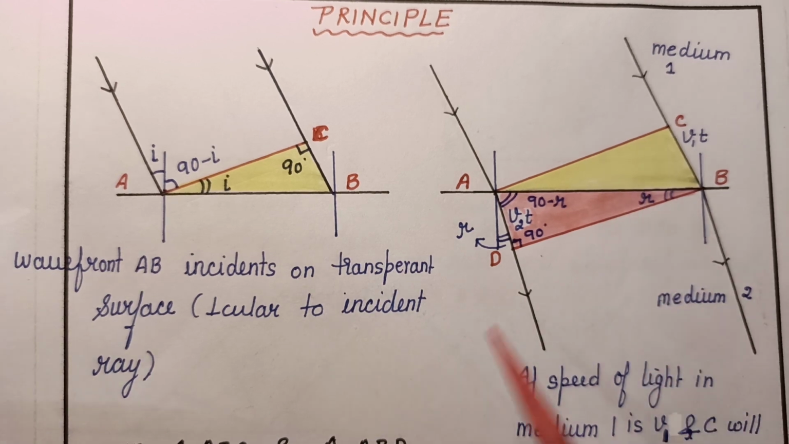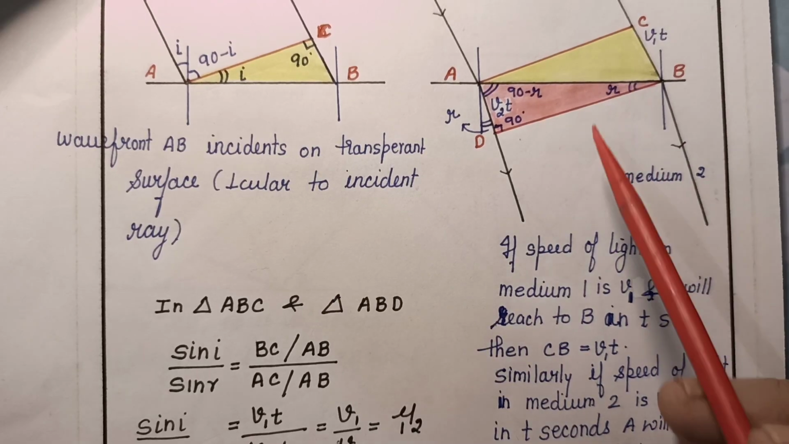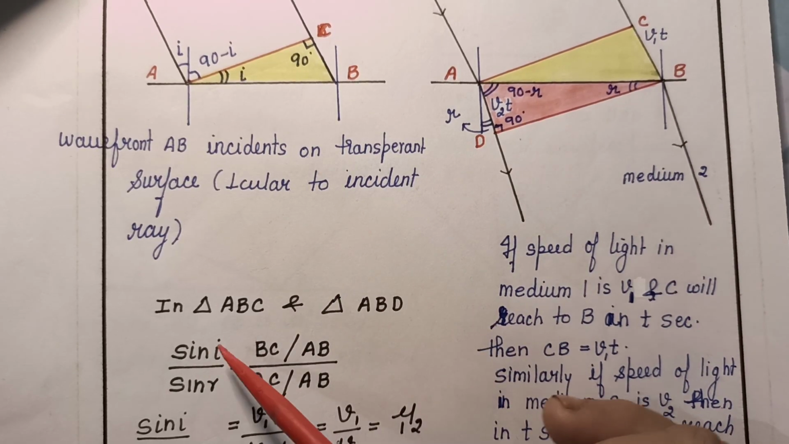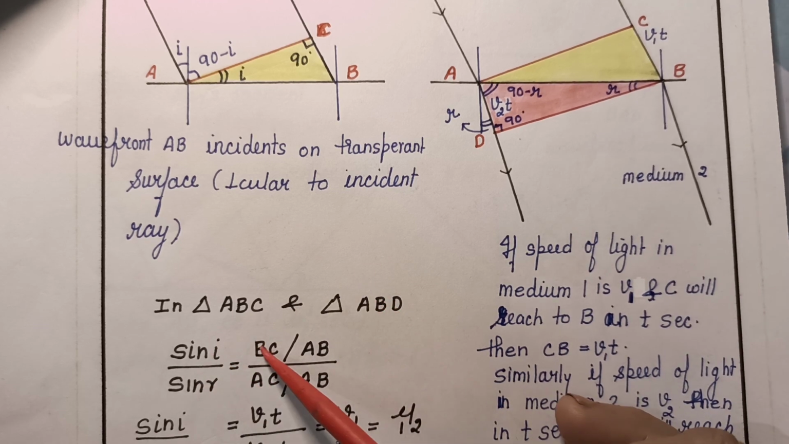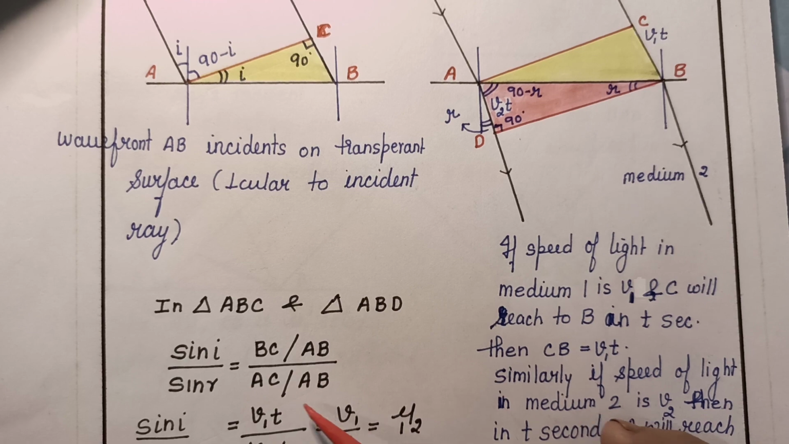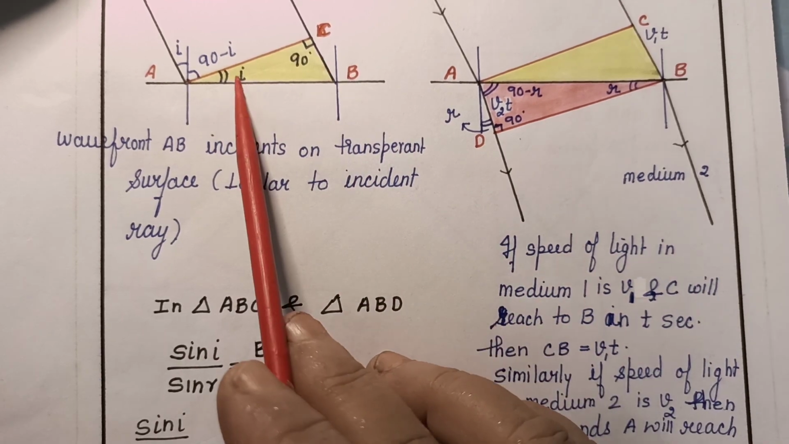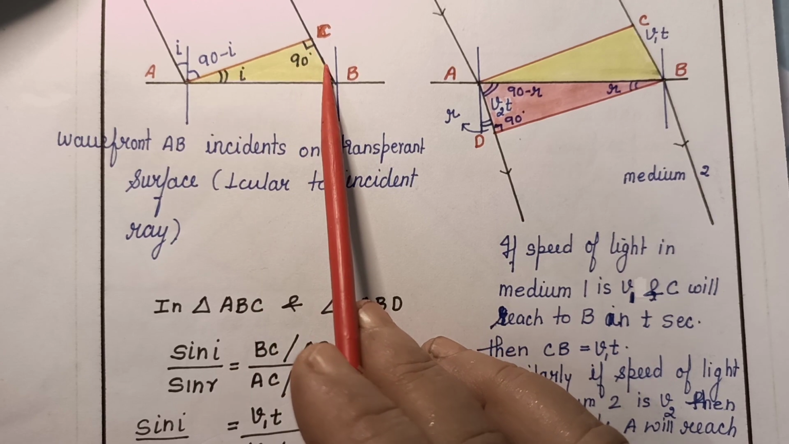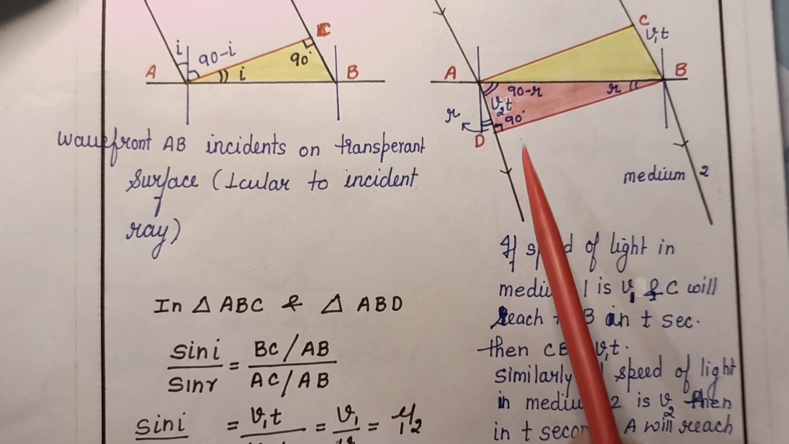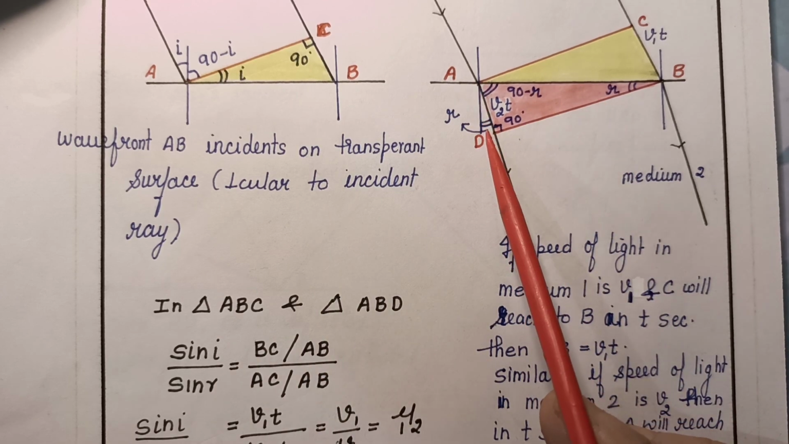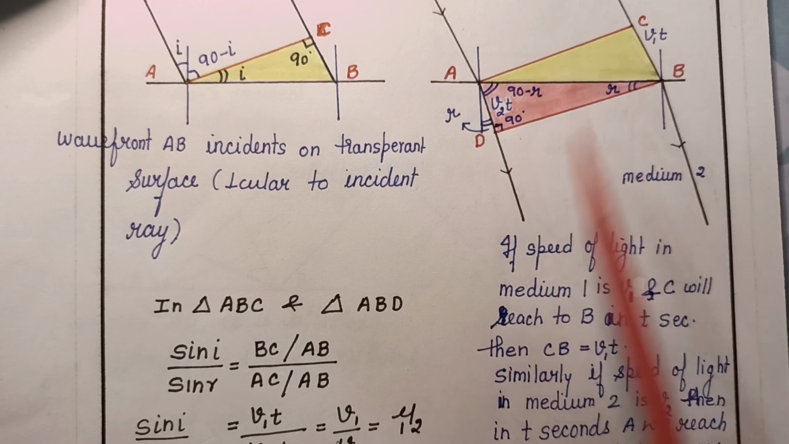Now this proof is much simpler than the laws of reflection. Actually, if you got the logic, then you just have to write Snell's law, which says that sine i upon sine r is a constant, or the speed of light in the first medium divided by the speed of light in the second medium. So for sine i, just go through this triangle. Sine i is perpendicular upon hypotenuse, that is BC upon AB. Sine r is perpendicular upon hypotenuse, that is AD upon AB.